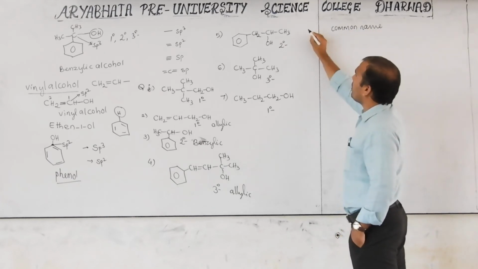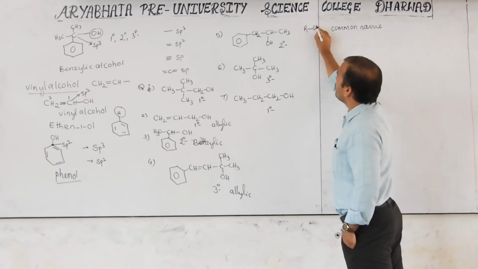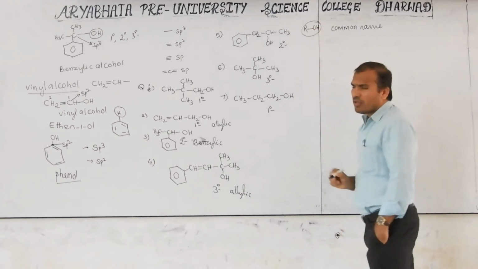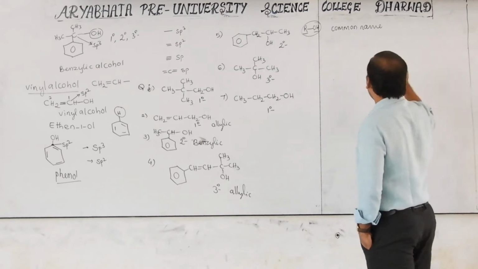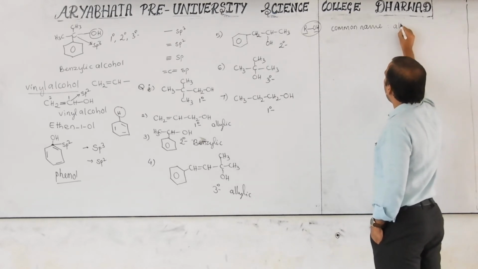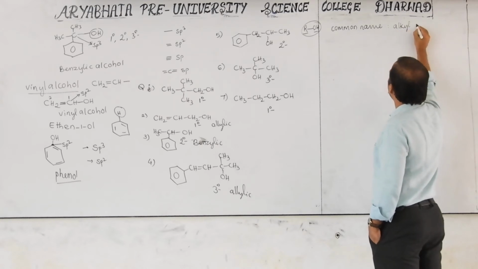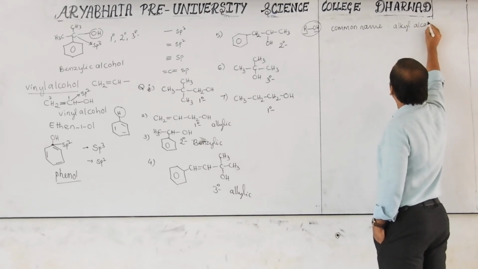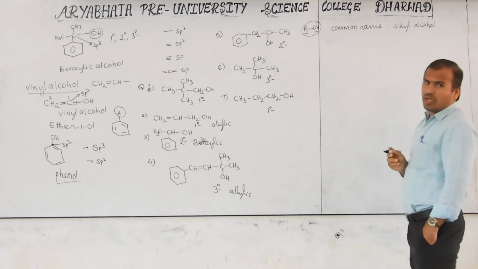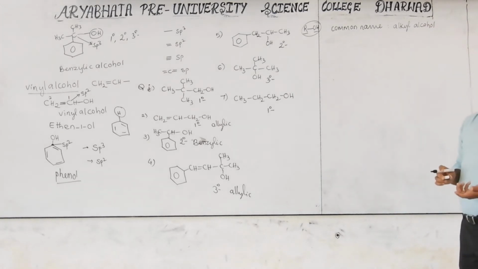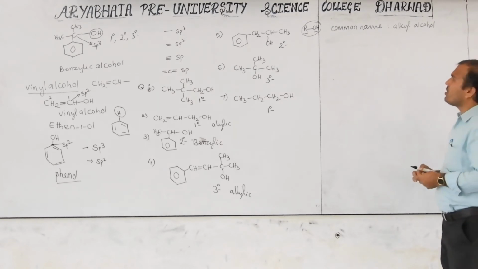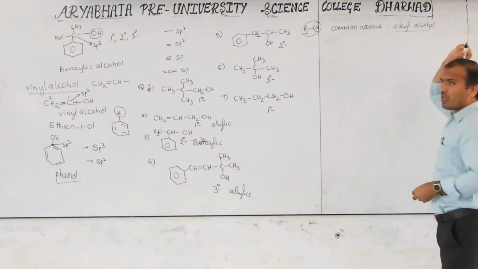We know the alcohol general formula is ROH. This R is the alkyl group, this OH is the alcohol group. Then it is called alkyl alcohol. This is a common name. It sometimes depends upon the source of the compound and its properties. Not always is it alkyl alcohol.